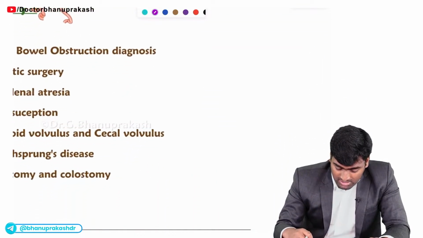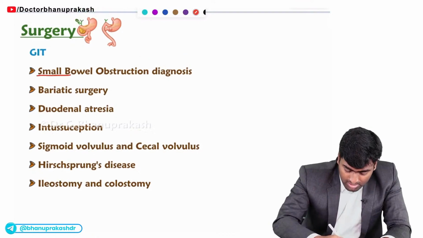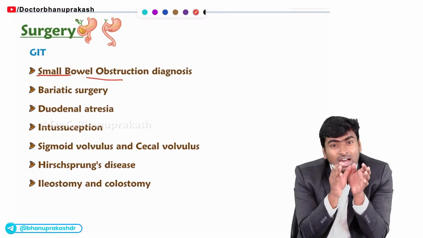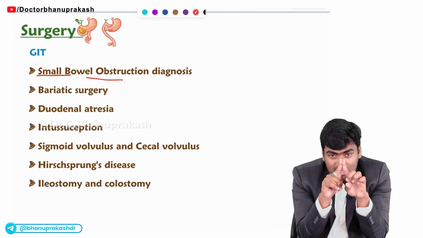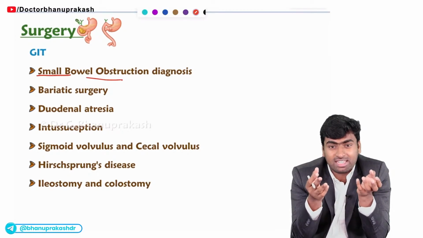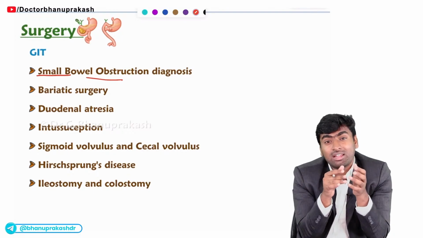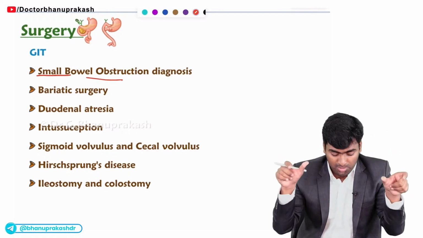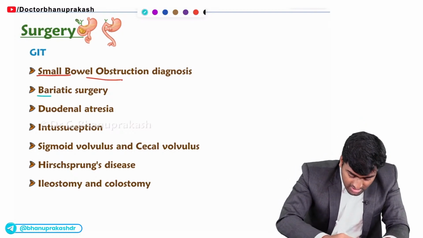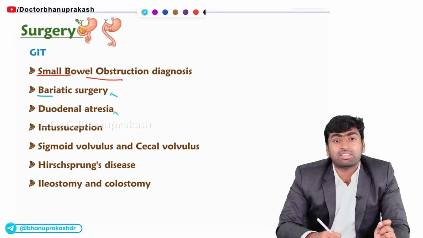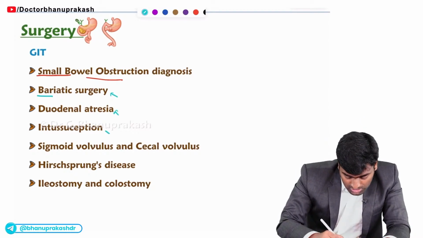And when we move a bit down, you will see small bowel obstruction. So you should differentiate the small bowel obstruction or the level of obstruction. They will give a barium image and ask which of the following bowels is involved in this case. So you should be able to differentiate between the small bowels, and also between small bowel and large bowel. Okay. And what are the bariatric surgeries we do now, and how will you identify duodenal atresia with the double bubble sign. Fine.